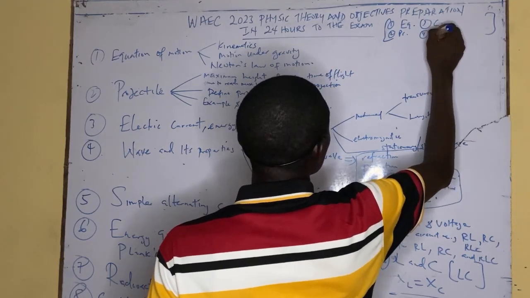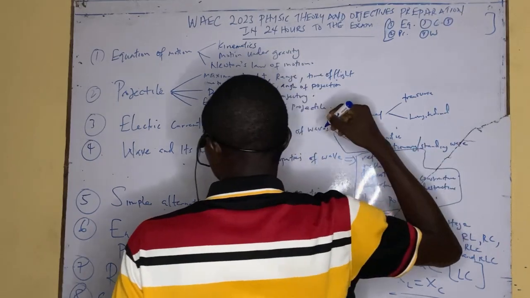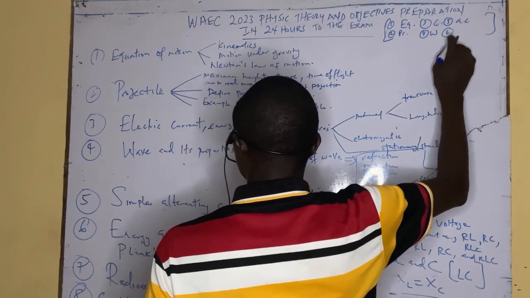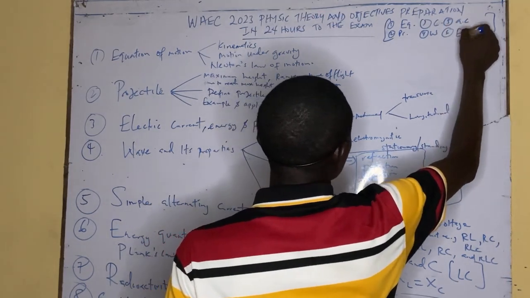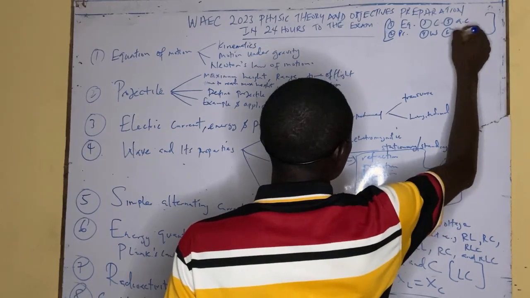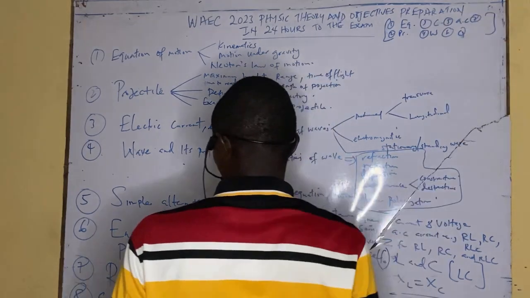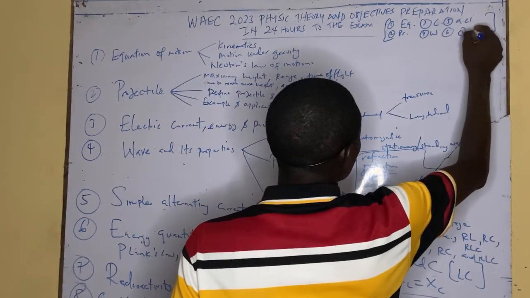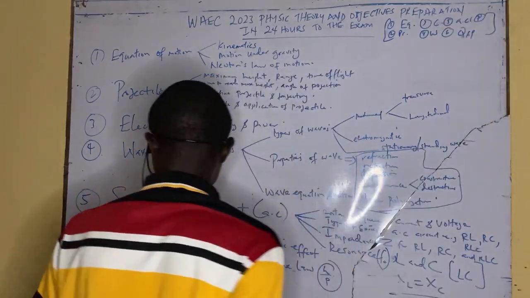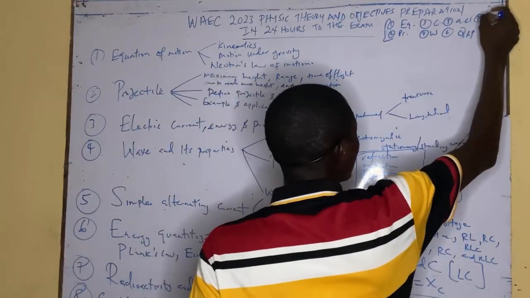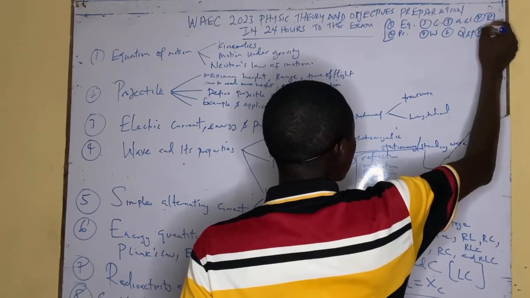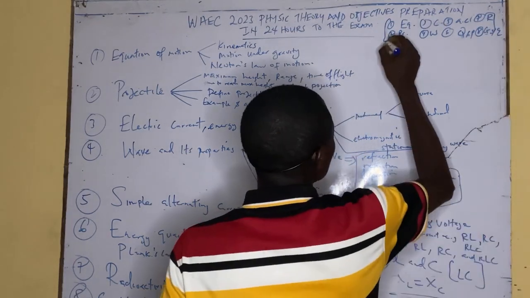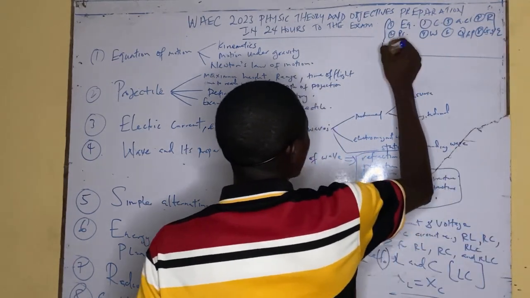Number 4, we have the wave and its properties. Number 5, we have the simple alternating current AC circuit. Number 6, we have the energy quantization. Number 7, we have energy quantization that involves photoelectric, quantization and photoelectric. And radioactivity. Number 8, we have the gravitational and electrostatic fields.